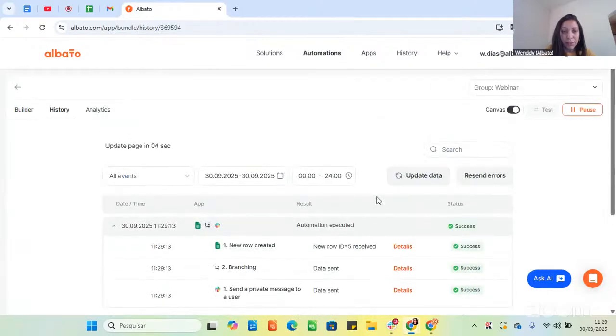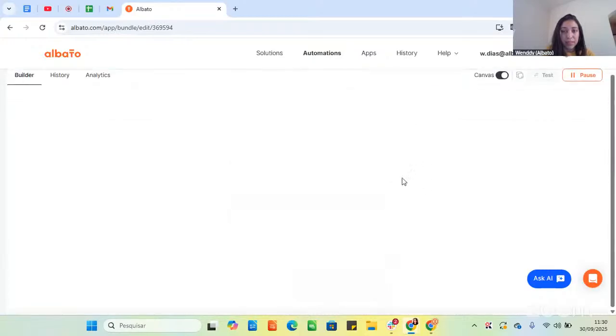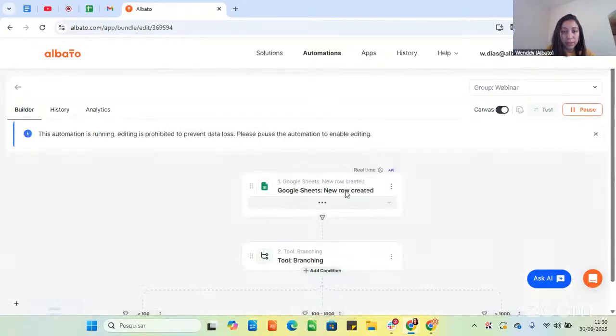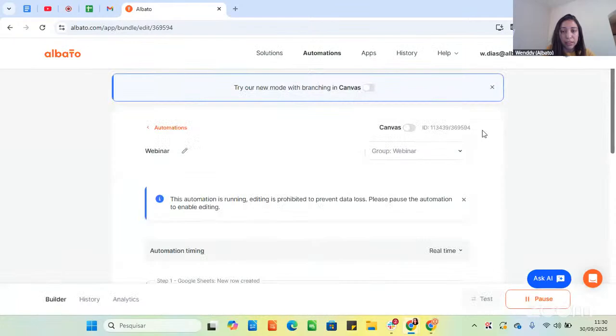Okay, so I hope you like this first feature. We can return to the automation builder here. We can return to the original format if you want to in the same automation. I will keep in the canvas.